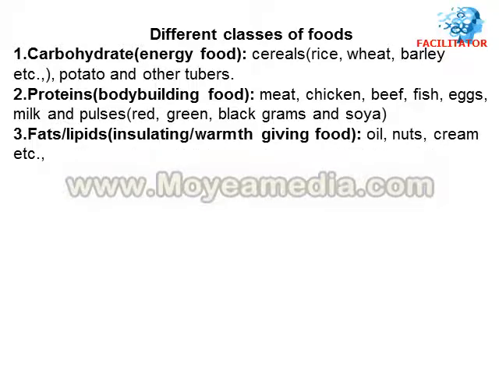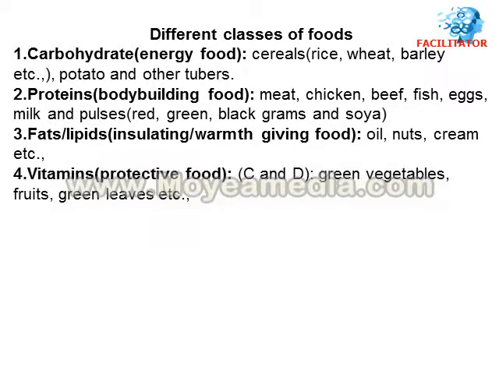Then comes fats, also called lipids. These are called insulating foods or warmth giving foods. Fats are also present in oils, nuts, cream, etc. Then comes vitamins. Vitamins are also called protective foods. In our syllabus we study vitamin C and D only. You get vitamin C and D very high in green vegetables, fruits and green leaves.